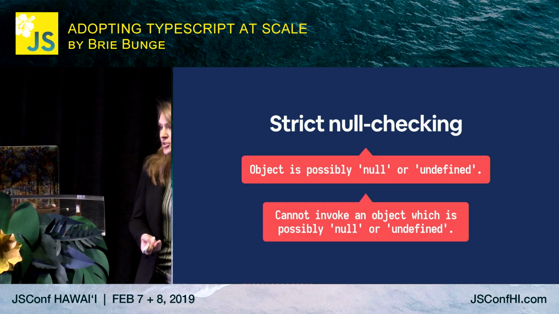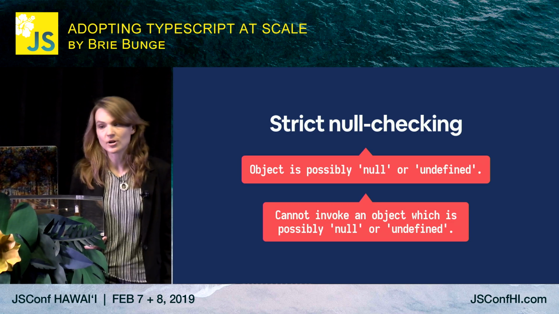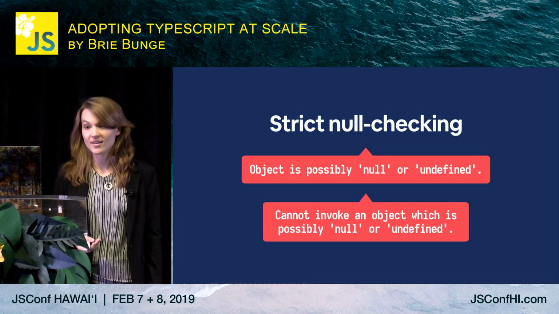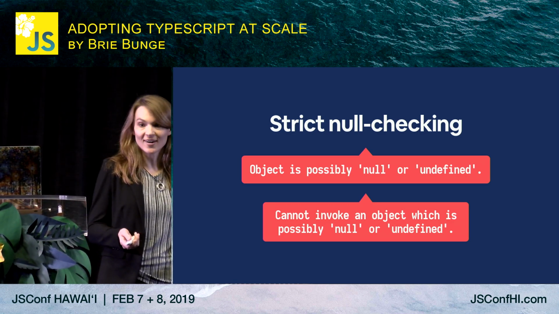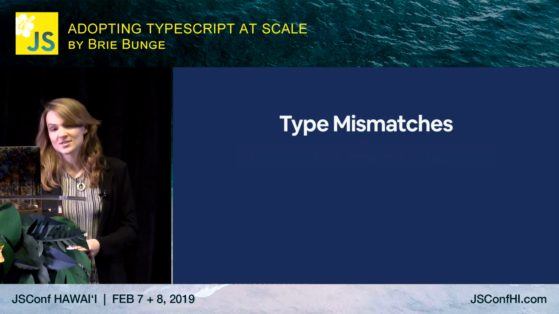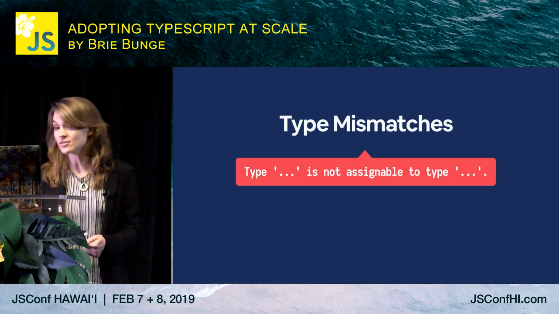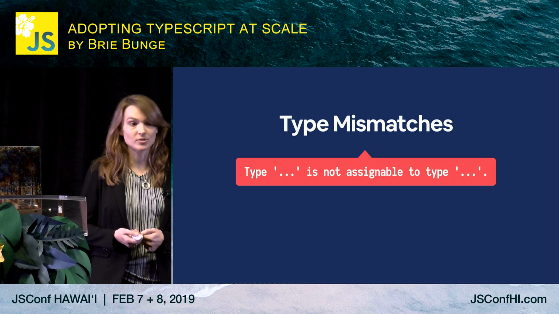Another common class of issues involved strict null checks, where you use a property, destructure, or try to invoke something that could be null or undefined. You've probably seen that one before. Another was type mismatches. TypeScript tells us when we try to use types that are not assignable to one another.